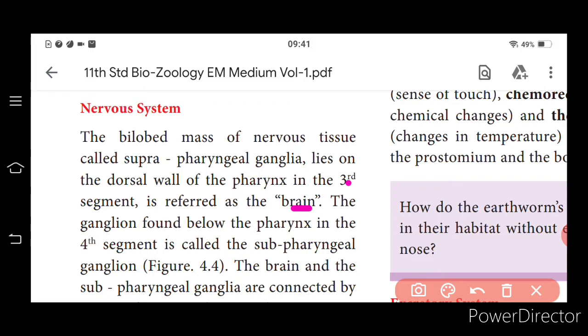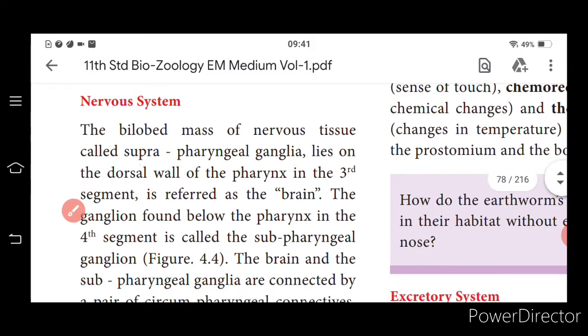The ganglion found below the pharynx is called the subpharyngeal ganglion. Do you follow? Above the pharynx, suprapharyngeal ganglia. Below the pharynx, subpharyngeal ganglia.